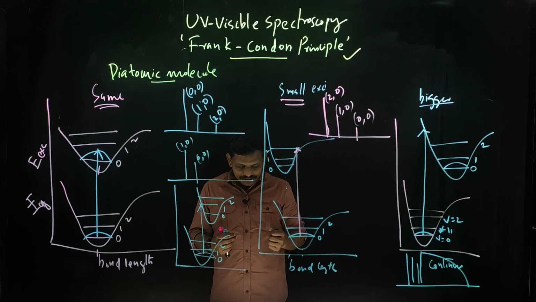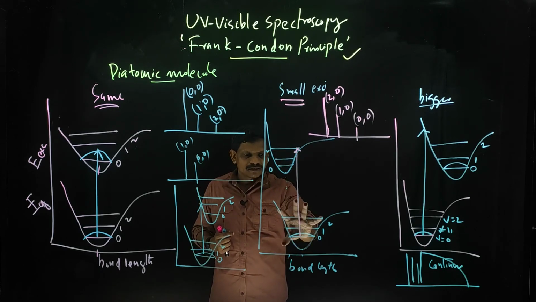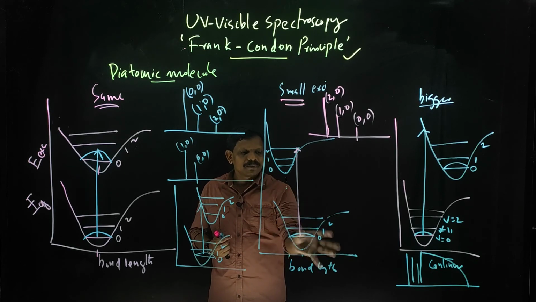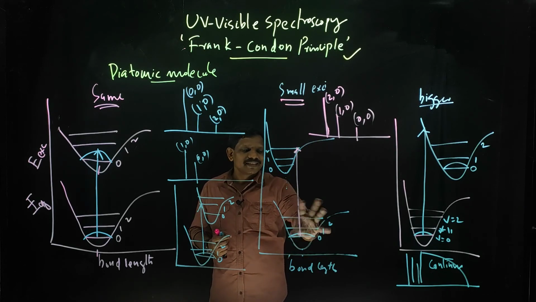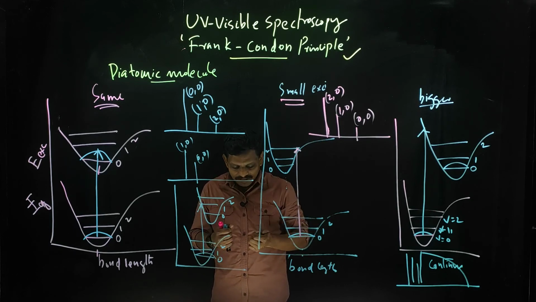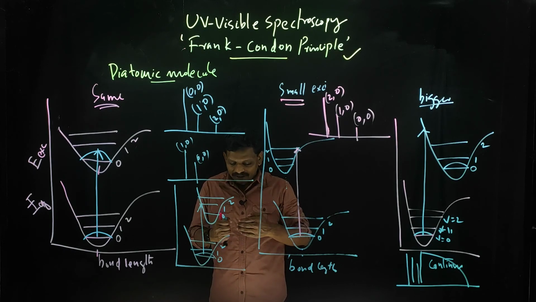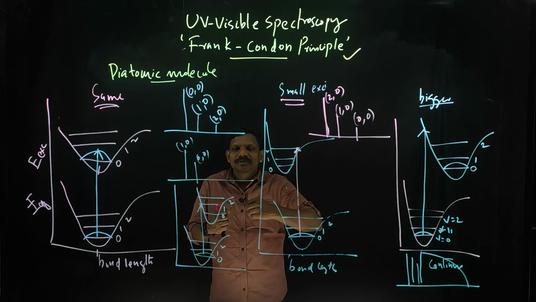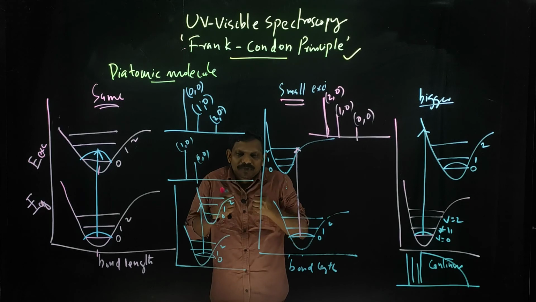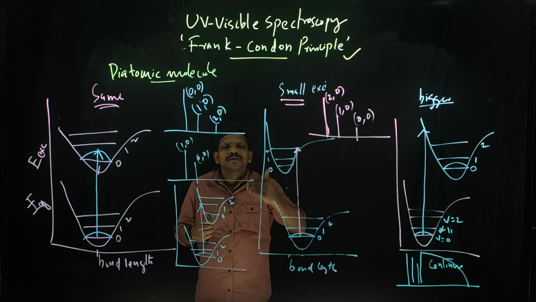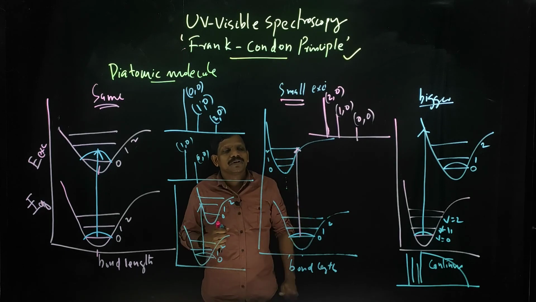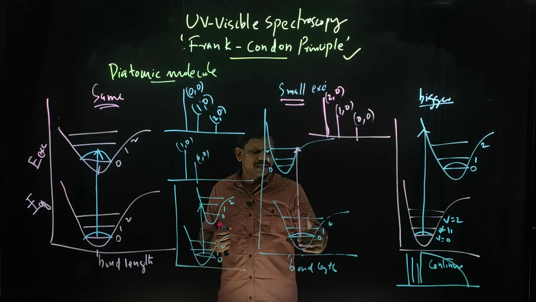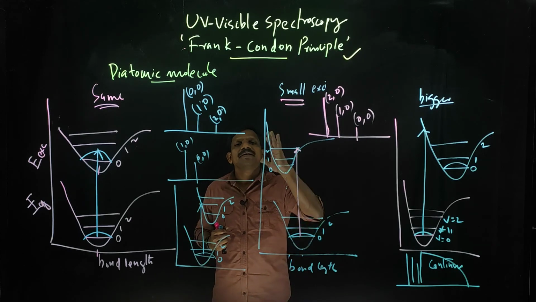I am talking about the vibration in the ground state or excited state. When an electronic transition happens, the molecular vibration gets no time. Electrons will shuttle many times while one vibration happens, because the nucleus is very massive compared to electrons. That is why we express the electronic transition as a straight line.